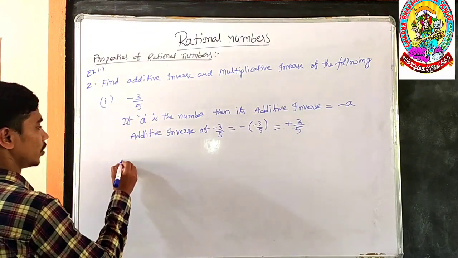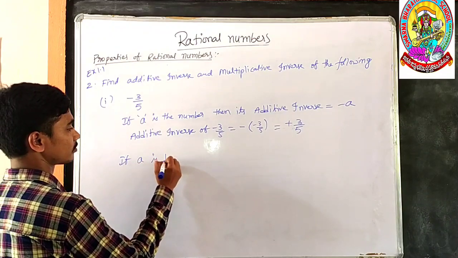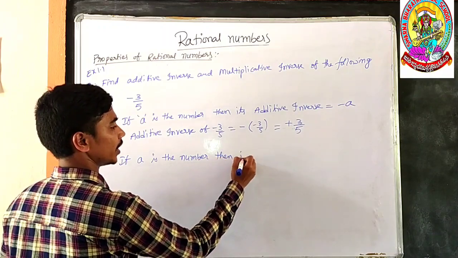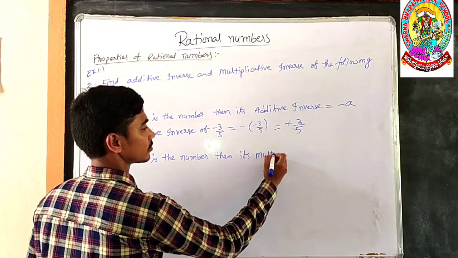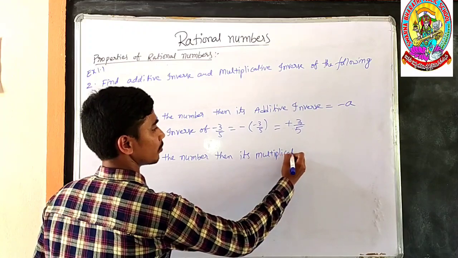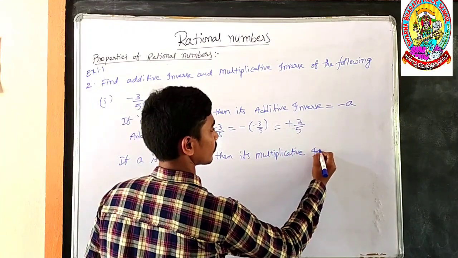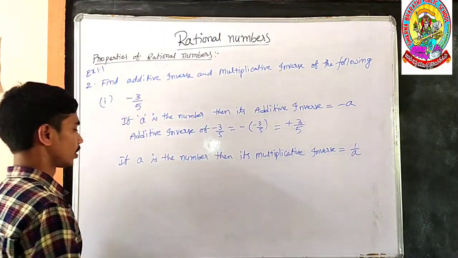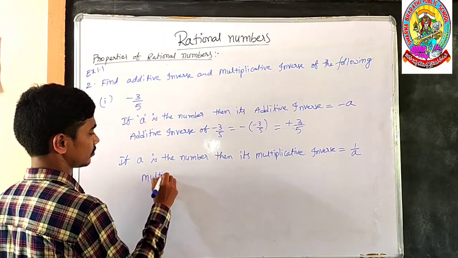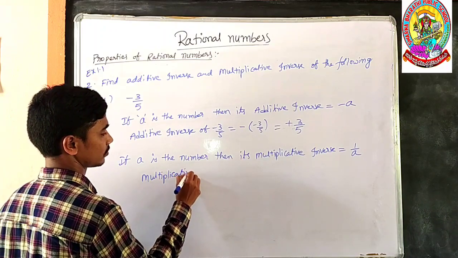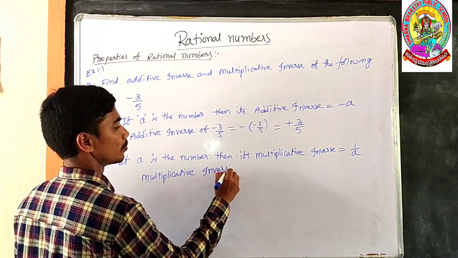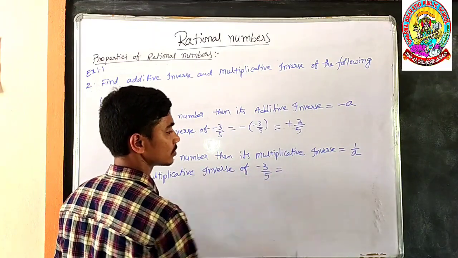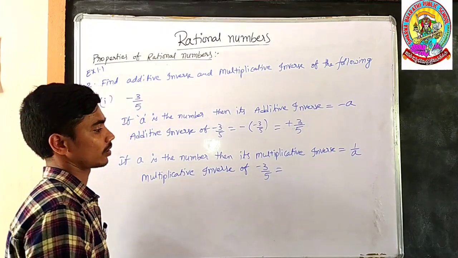Next, if A is the number, then its multiplicative inverse is equal to 1 by A. So the multiplicative inverse of minus 3 by 5 is, as I said, the reciprocal.